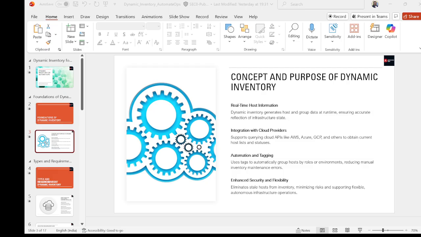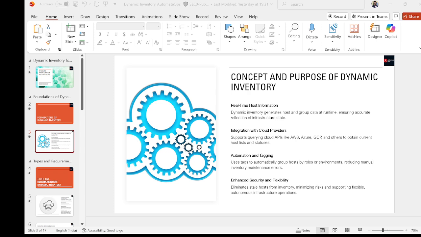At the heart of dynamic inventory is a simple promise: you give me the hosts that actually exist right now. It retrieves real-time host information, integrates with the cloud providers, automatically groups servers through tagging, and ensures security by eliminating stale hosts.